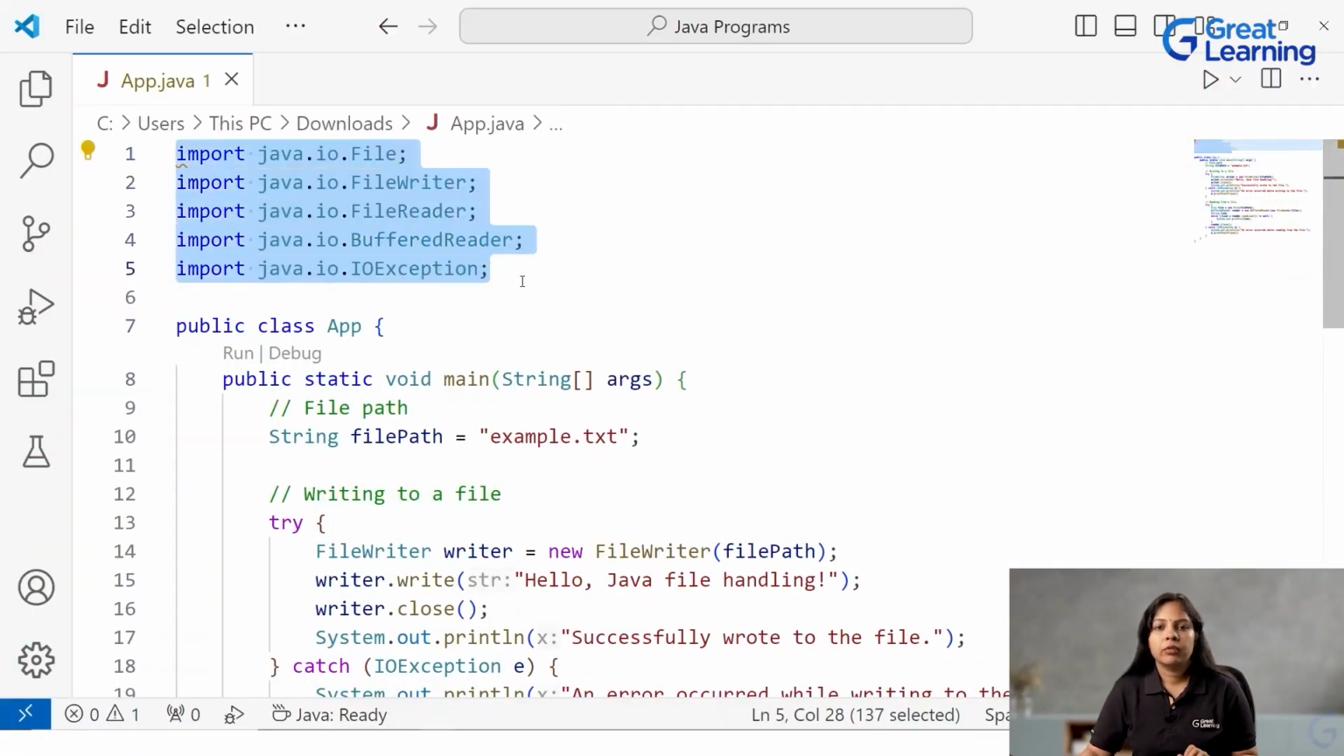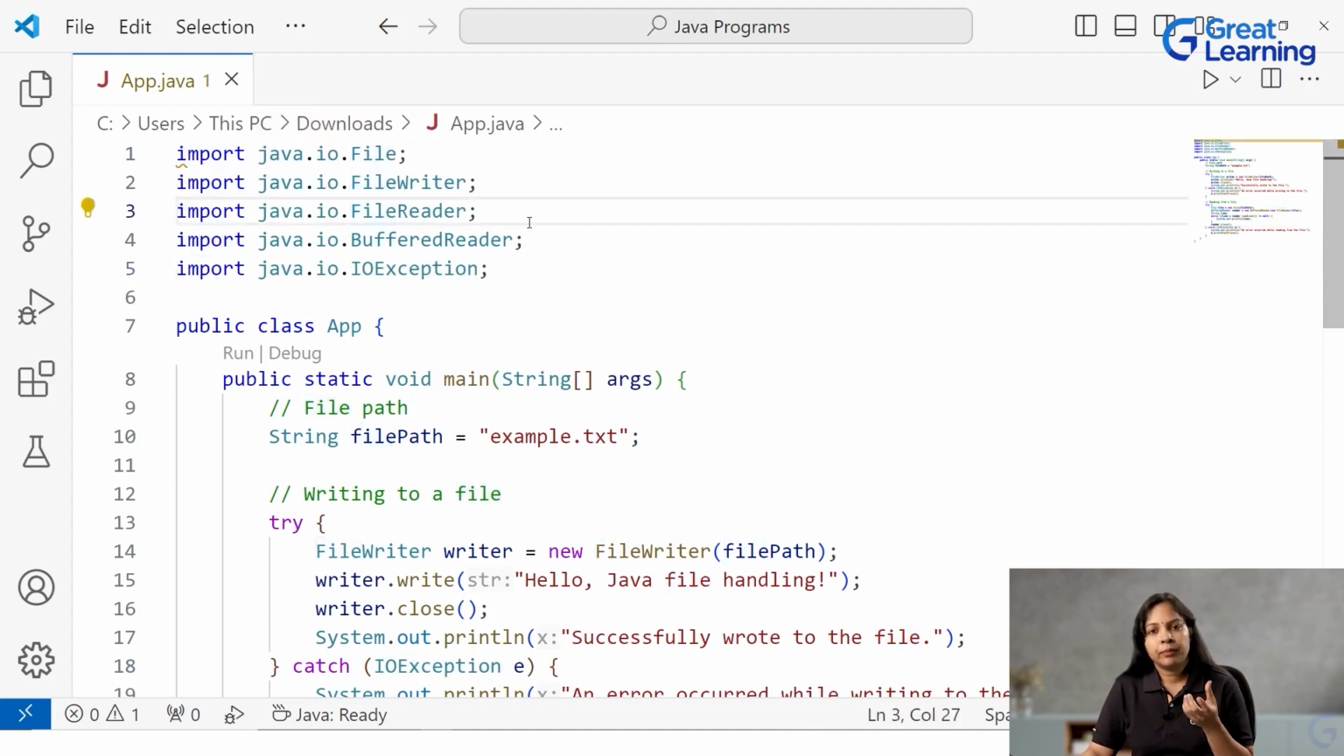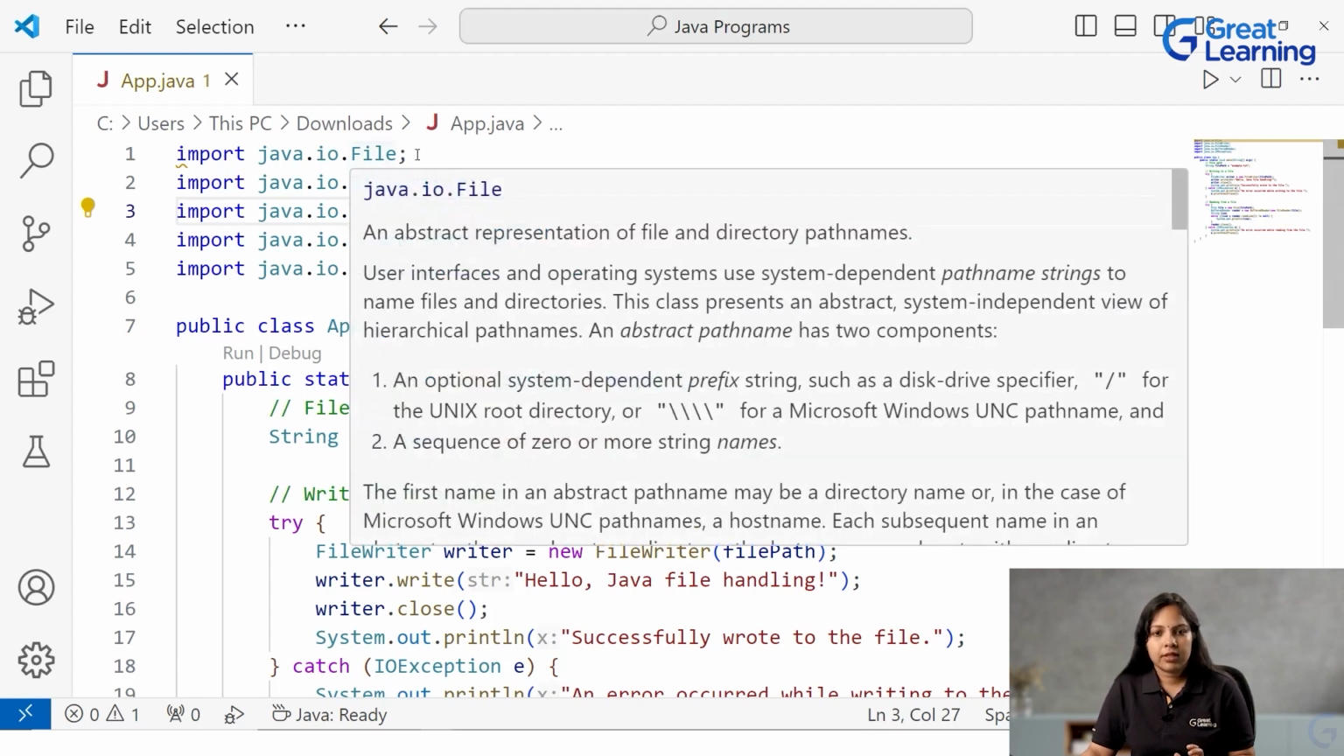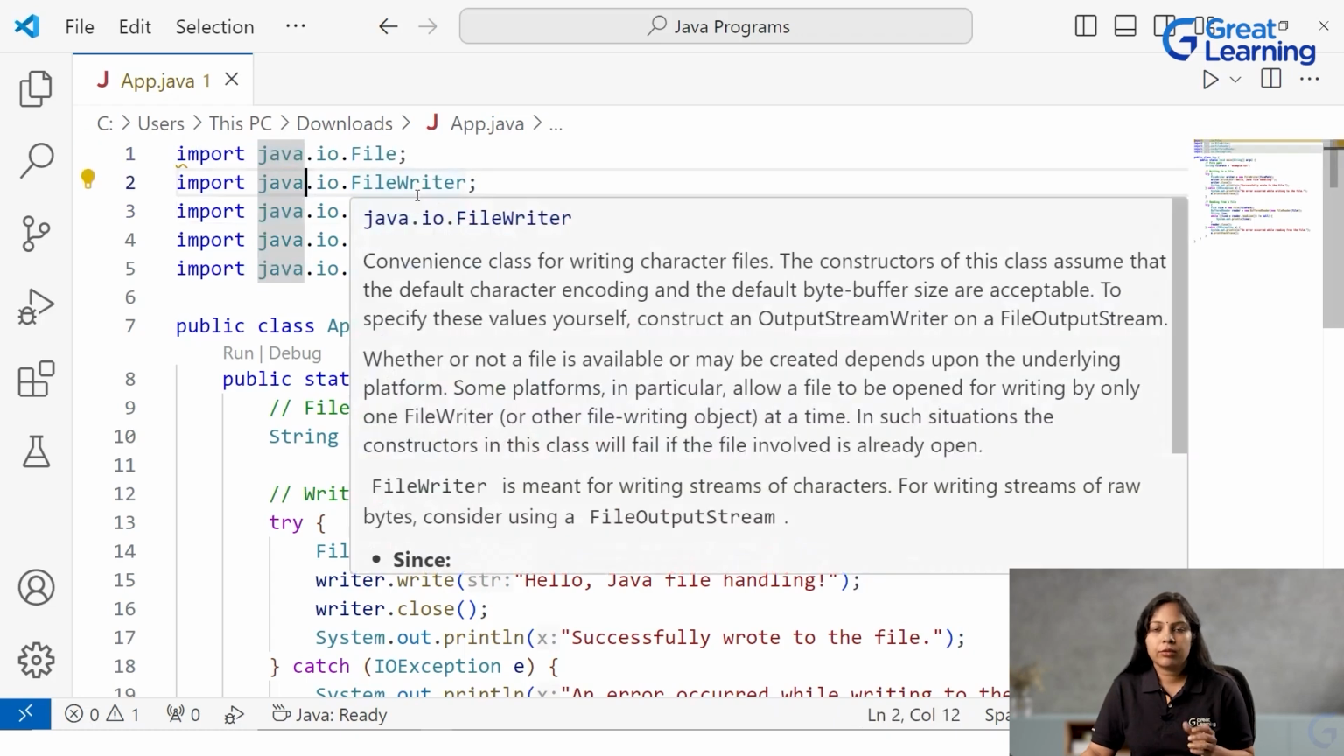Now, starting with, first you have to import a few packages or a few inbuilt classes which we have from Java. So the first one is java.io.File. This particular class is used for representing the file path or the folder or the directory path. Okay, so this is needed. Next is FileWriter. As the name itself makes it very clear, you can see also the description is being shown if you hover over the keyword. It is used for writing the data to the file. It provides different methods which you can use to write the data to the file.